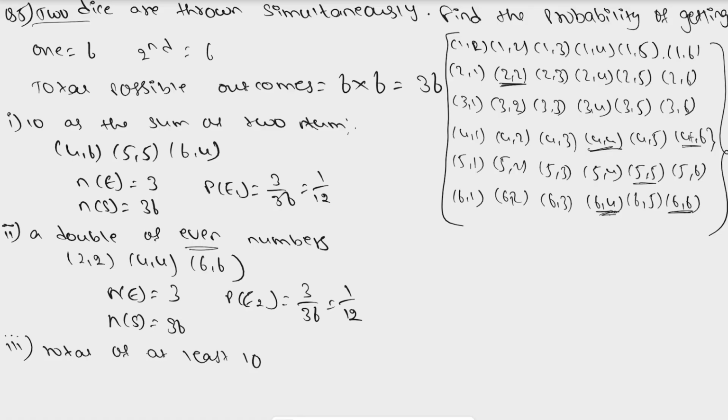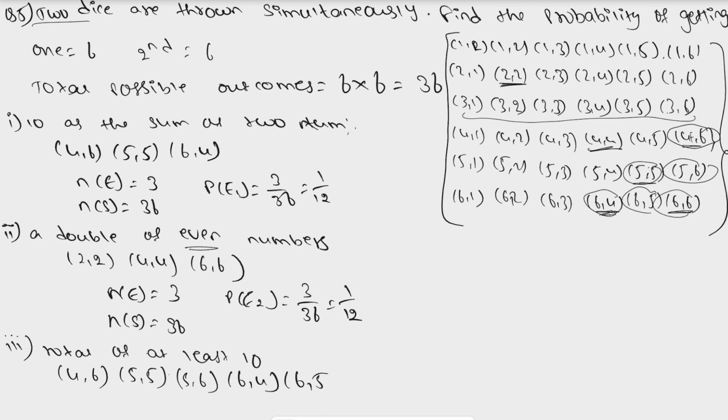Up to here we will not get any tens, because the last pair is only 3 and 6, which makes 9. But here we need at least 10. It starts with 4 and 6, 5 and 5, 5 and 6, 6 and 4, 6 and 5, and 6 and 6. First we'll write it here: 4 6, 5 5, 5 6, 6 4, 6 5, and 6 6.